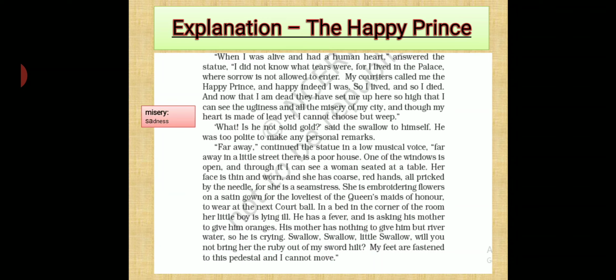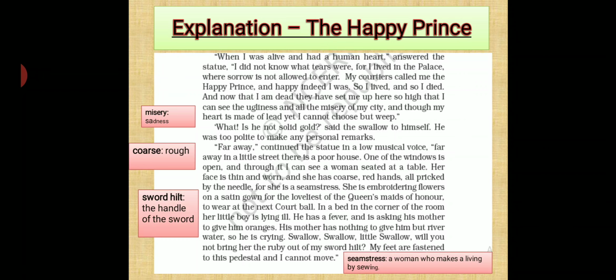Now next paragraph. "Far away," continued the statue in a low musical voice, "far away in a little street there is a poor house. One of the windows is open, and through it I can see a woman seated at a table. Her face is thin and worn, and she has coarse, red hands, all pricked by the needle, for she is a seamstress." Coarse means rough. Seamstress means a woman who makes a living by sewing, a lady who stitches. So the statue continued its story.